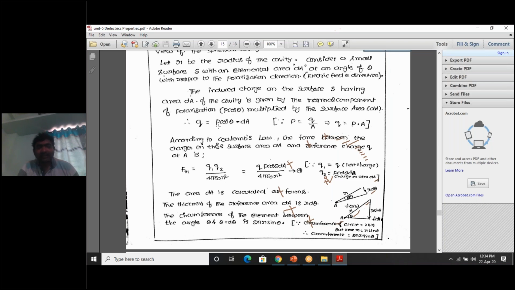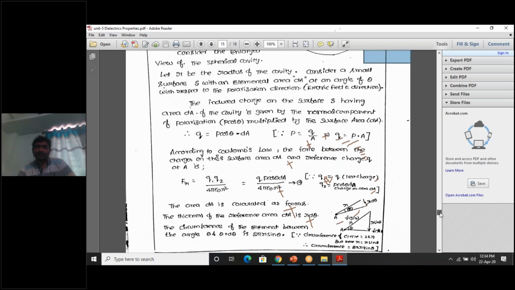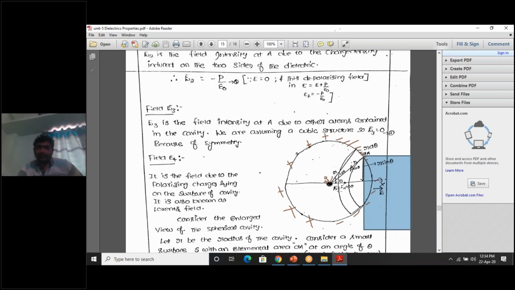Here, only the P cos theta component is responsible for polarizing the charges in that direction. Here the area is dA, and we need the polarization component in the direction of dA. What is polarization? Separation of charges is called polarization. So the negative charges are here due to polarization. The component of polarization is P cos theta in this direction.